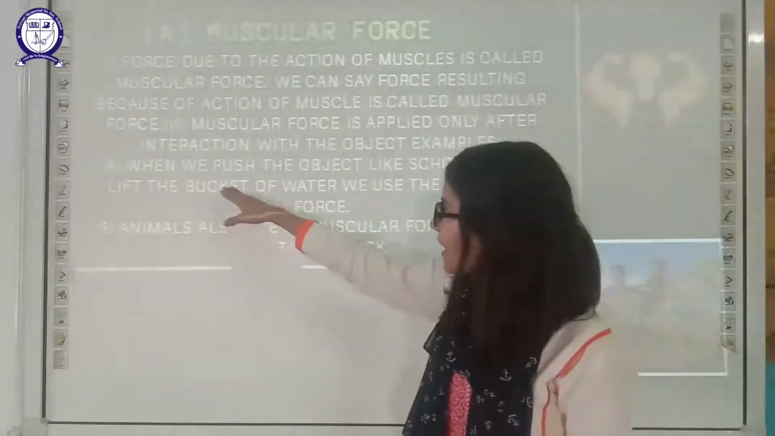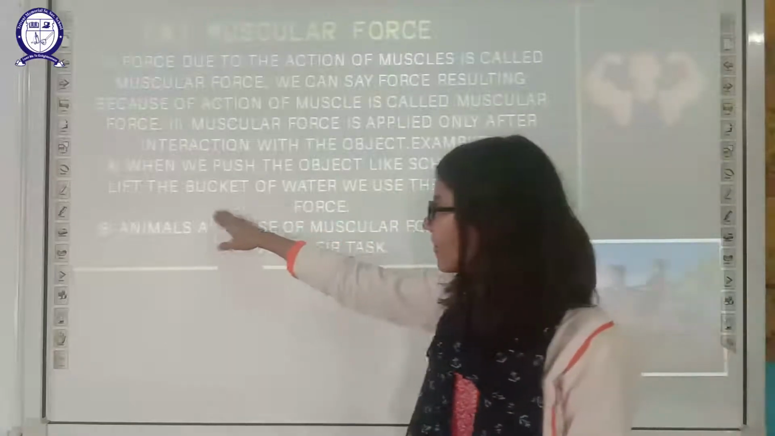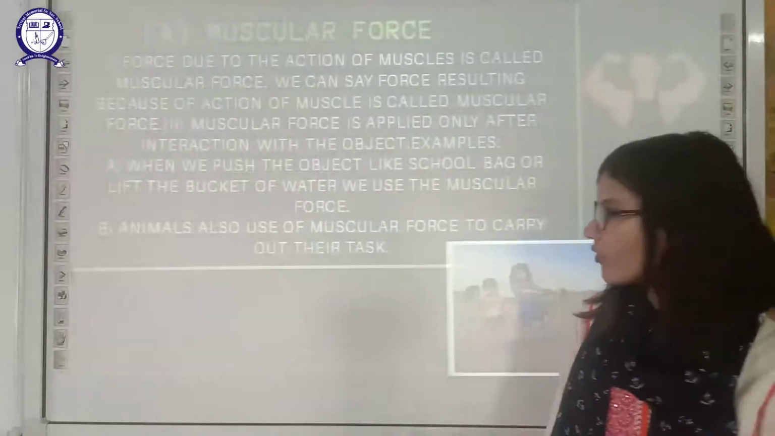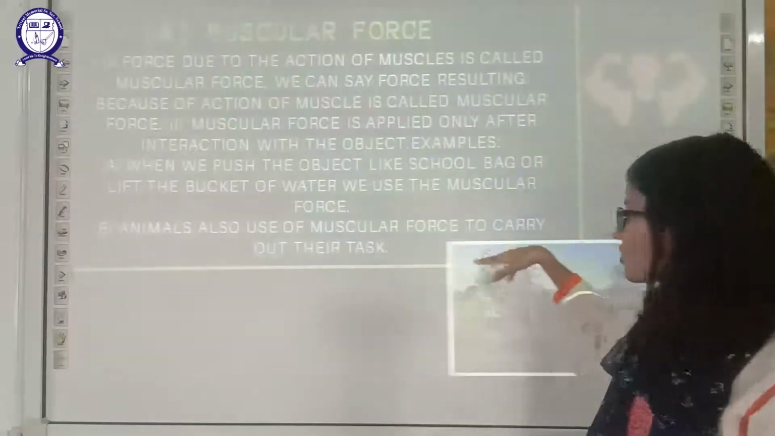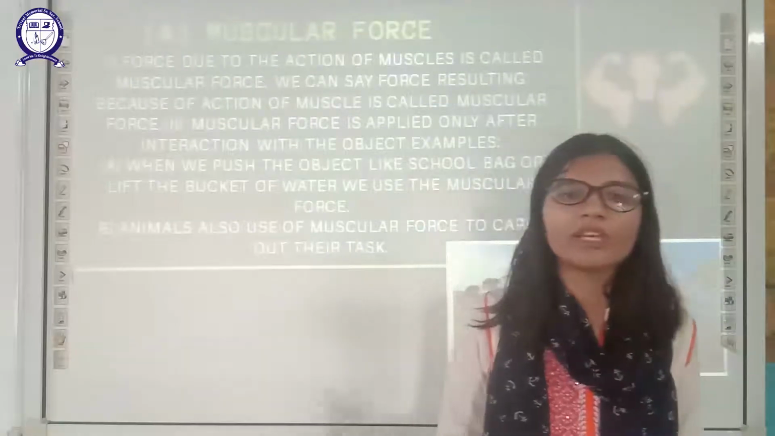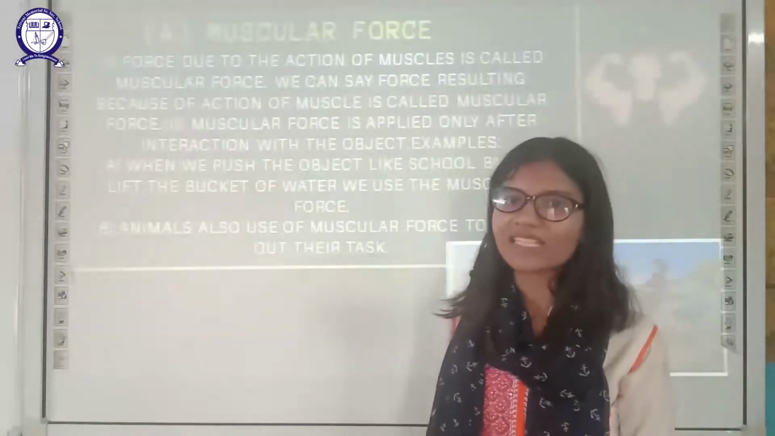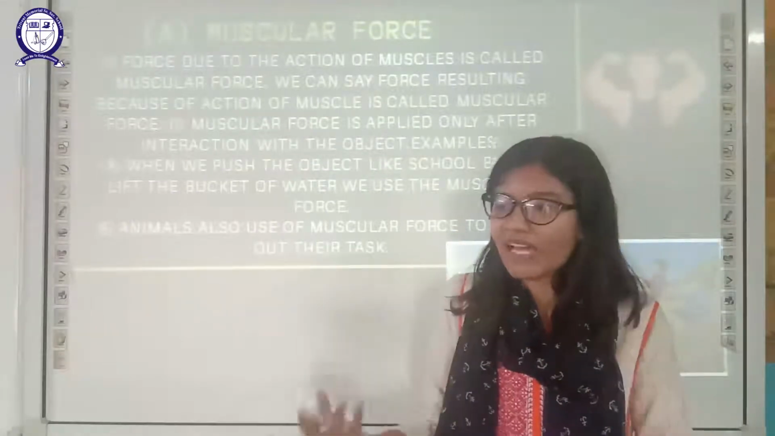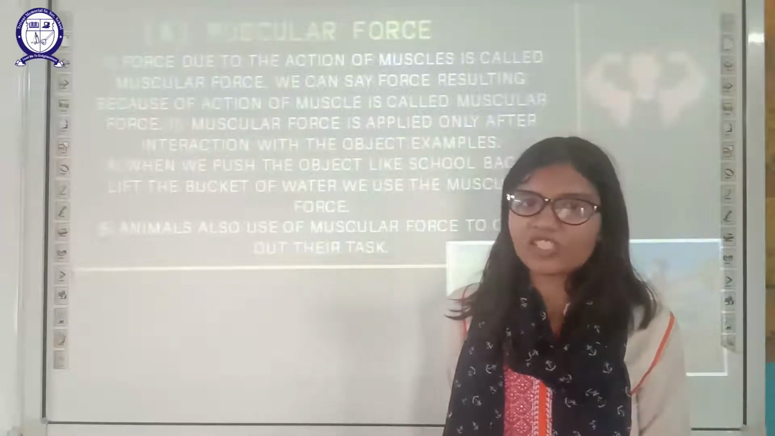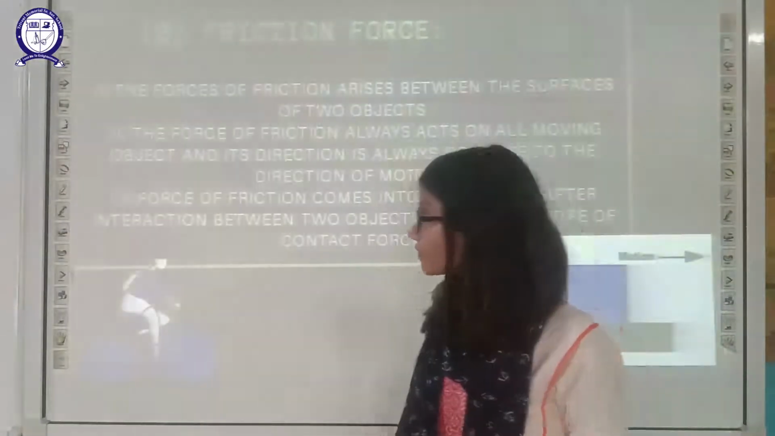When we push an object like a school bag or lift a bucket of water, we are using our muscles, we are using our muscular force. Animals also use muscular force to carry out their daily tasks. We need our muscles to carry out our day-to-day tasks. We use our hands and are directly in contact with the other object to carry out such tasks. So we can say that muscular force is a contact force.